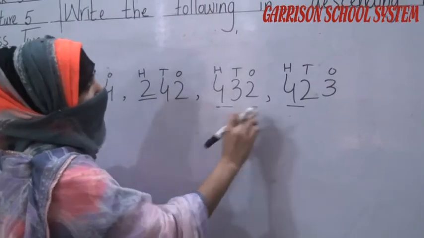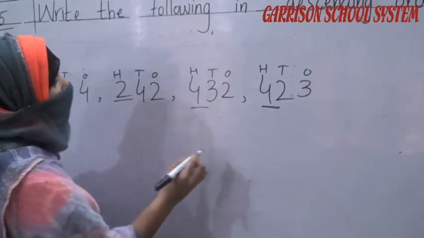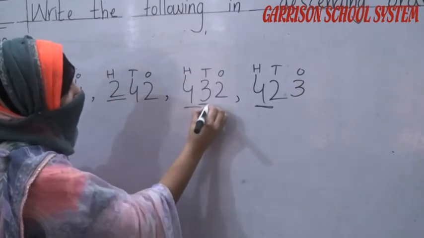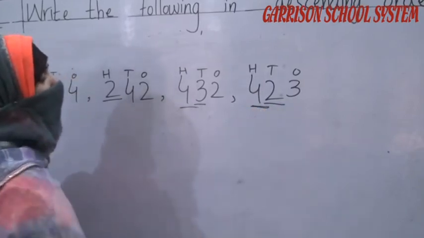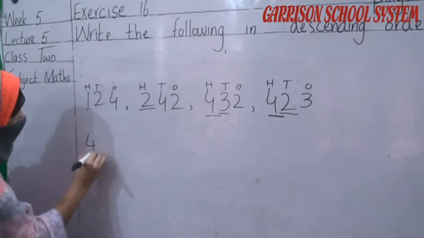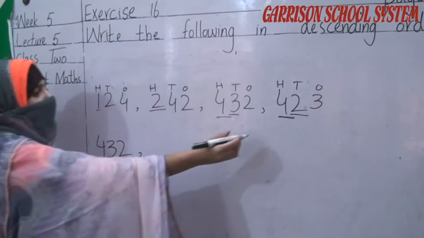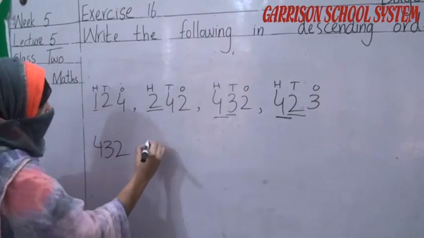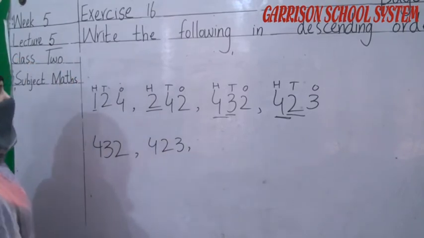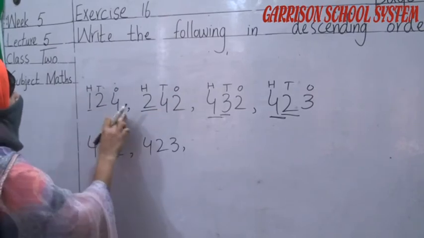This is 432, this is 423. This is 400, this is 400. Both are greater, so we have to look at the next number which is in tens. This is 3, this is 2. So 3 is greater, so we have to write here 432. Okay, student? Now, next 423. Okay? Now, 242, 124.